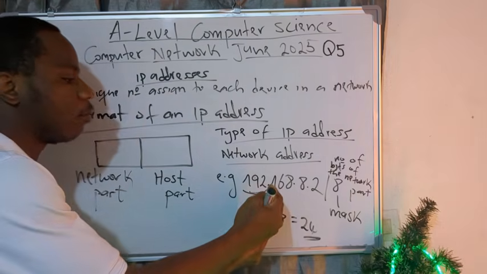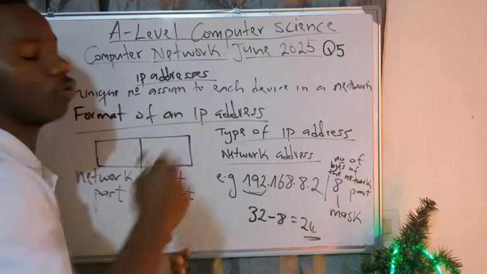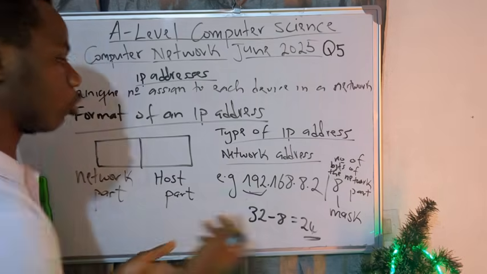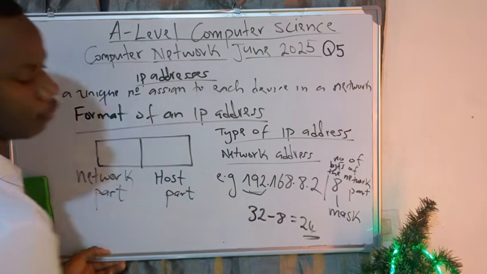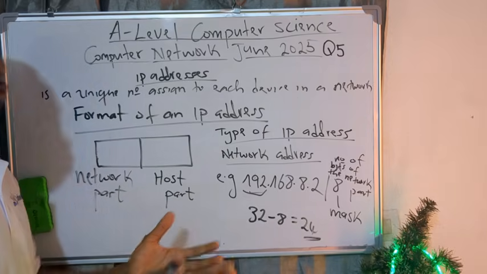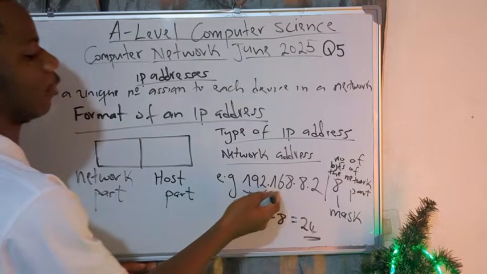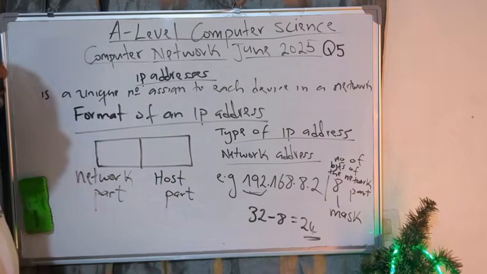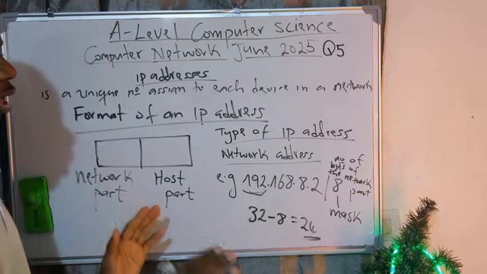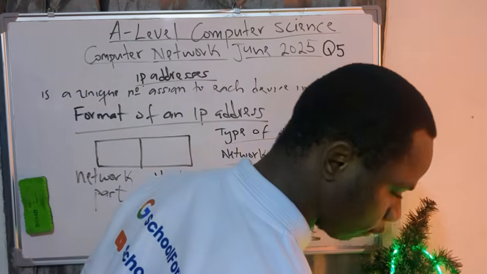Now, if you know the number of bits for the network part, automatically you will know the number of bits for the host part, knowing that the size of an IP is 32. Because when you don't have this information, it becomes difficult. Meaning that even if you have the number of bits for the network part, you will never know how to calculate the number of bits for the host part. So I think I'm clear at this level. So please take note of things like that.